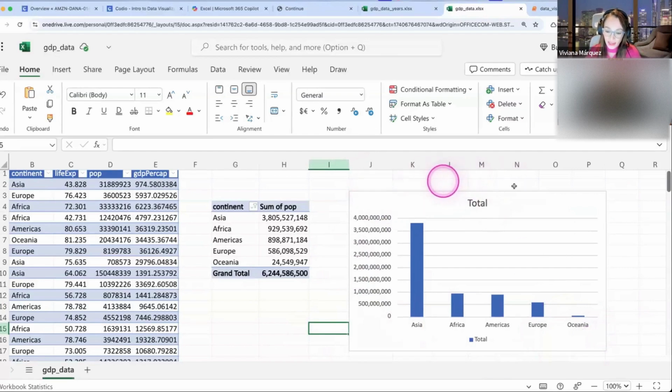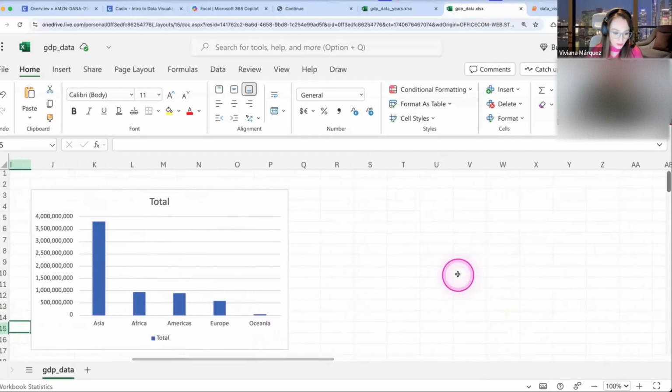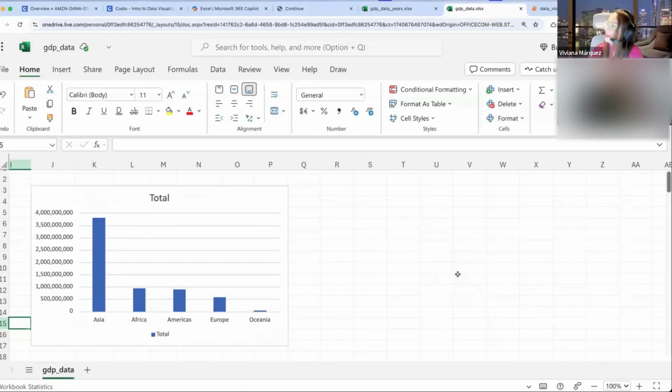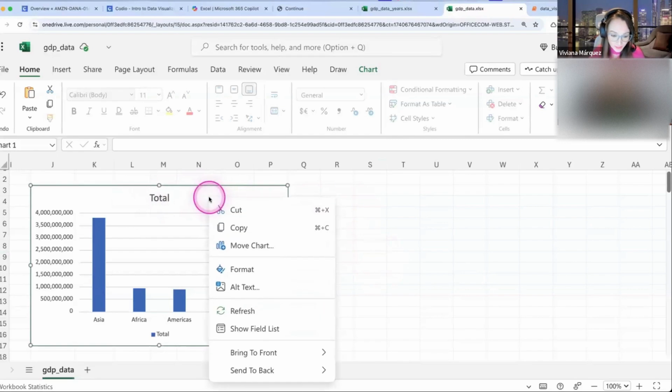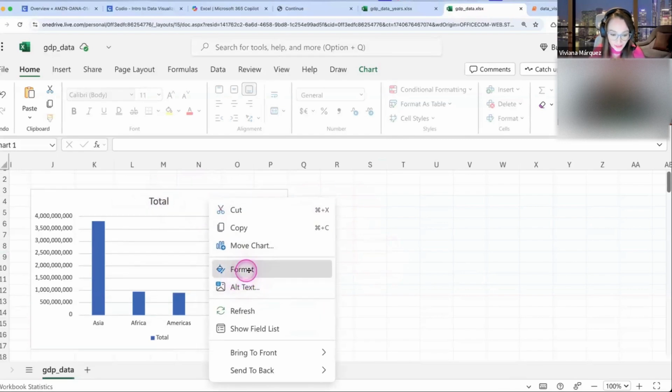For example, if I showed this without any context to someone, like if I just open my office right now and say, hey, you come here, what is this table? They would look at it and have no idea what it is, because yeah, maybe we have some continents, but what is this number? So you should make it legible such that someone that hasn't been in class would still be able to know what this is. To change the title, you can click on the visualization, right click, and format.